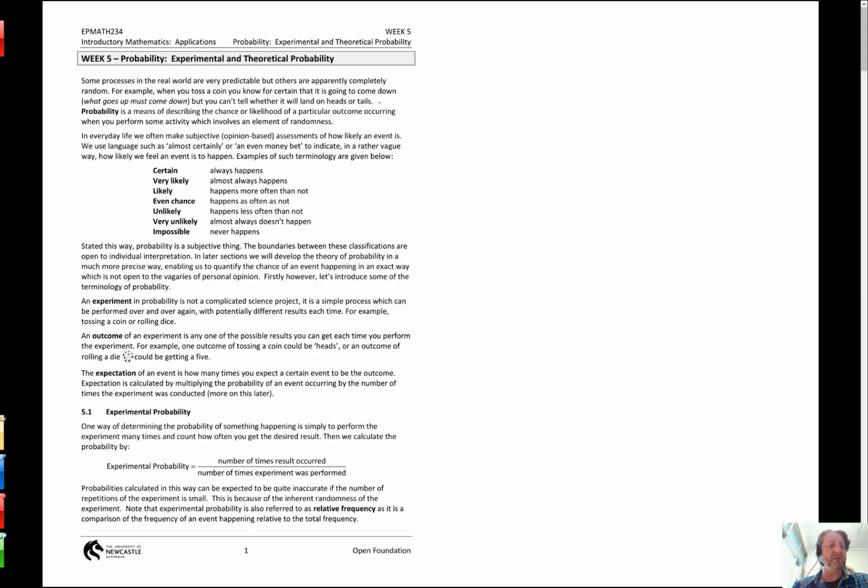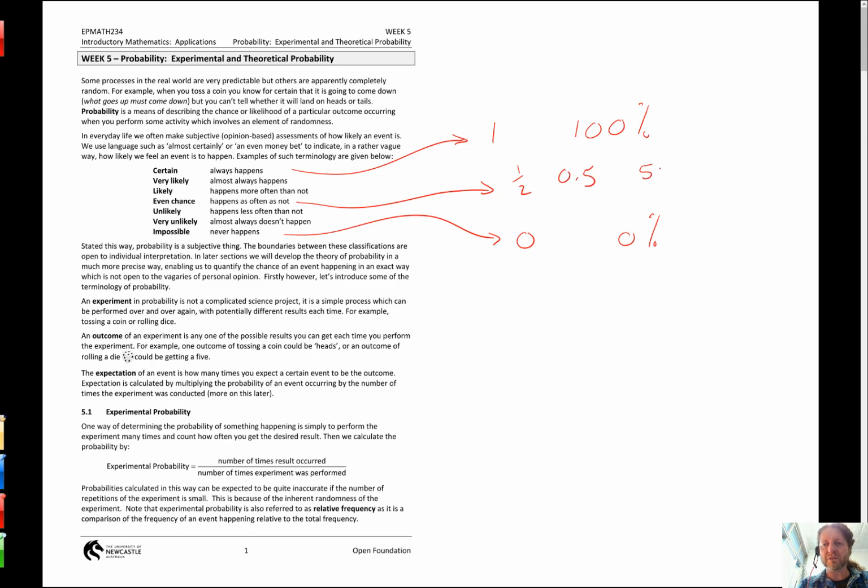It doesn't matter whether you refer to it as a decimal or a fraction or percentage. Like here, certain says an event always happens. Well, certain is up here at a probability of 1, or you can call it 100% if you want. The same way an impossible event has a probability of 0%. And right in the middle, an even chance, that's a probability of a half. Call it 0.5 or 50%, that's the same thing. So it doesn't matter whether you express it as a percent, decimal, or a fraction. They're the definite ones: 1, a half, and 0.